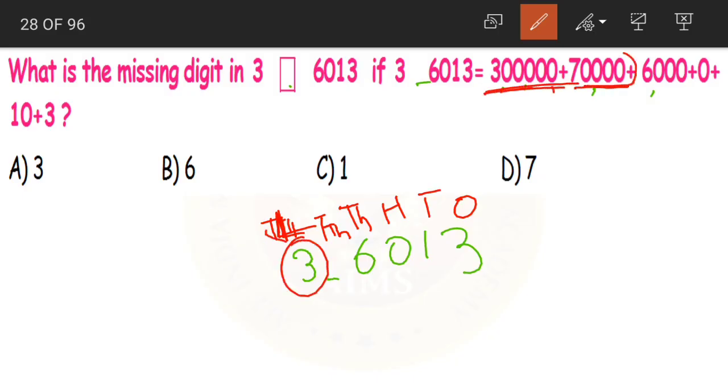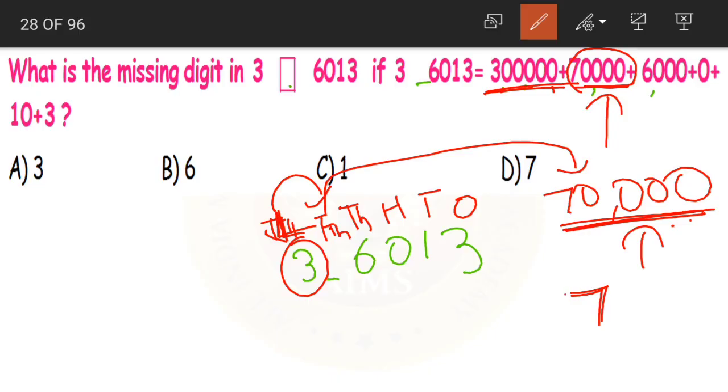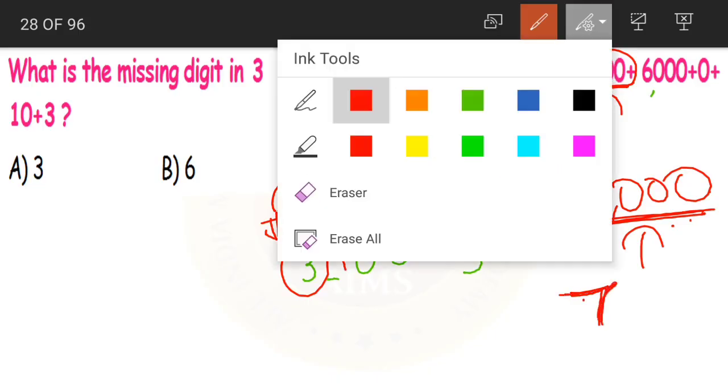Now next, what do we have in the expanded form? We are having 70,000. After lakhs we have the 10,000s place, and we are having 70,000 in the expanded form. Now what is the face value of 70,000 which is in 10,000s place? 7. So the missing number is 7.